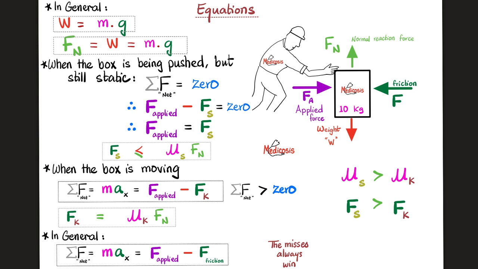But if the box is actually moving, then one is winning. The applied force exceeds the kinetic friction, and the difference between them is called the net force, or the moving force. Kinetic friction equals the coefficient of kinetic friction multiplied by the normal force. Very similar to static, but this is equal and not less than or equal.